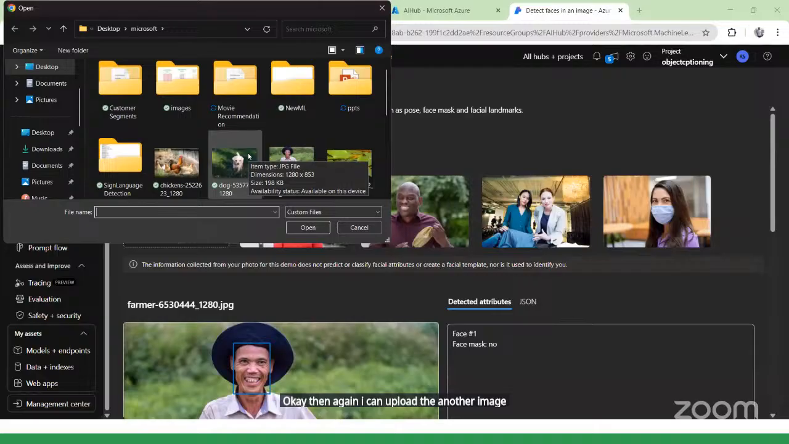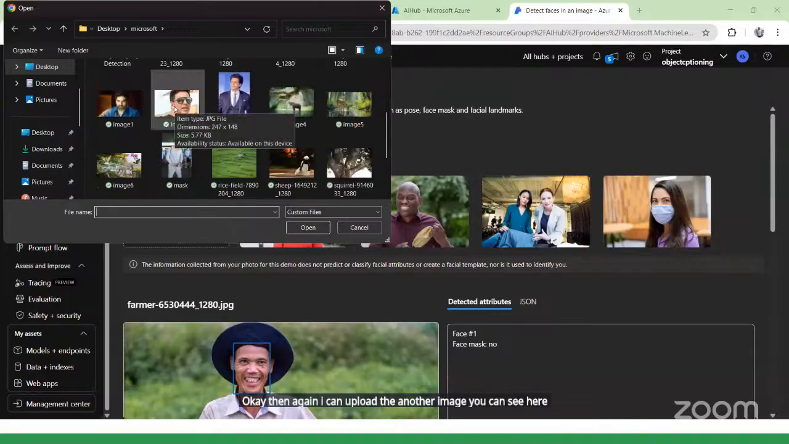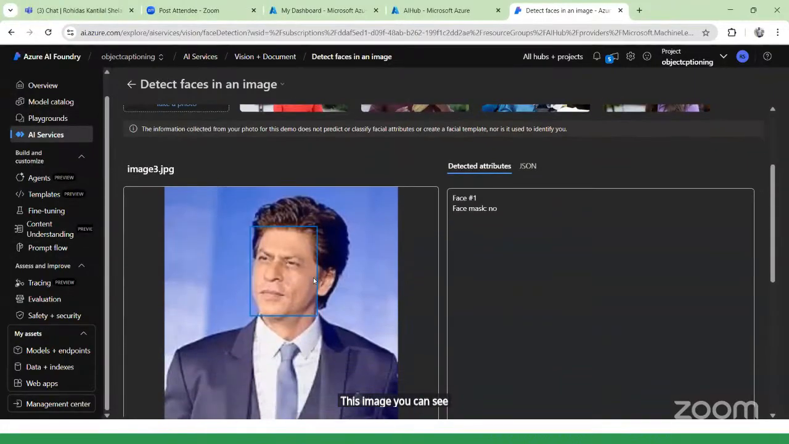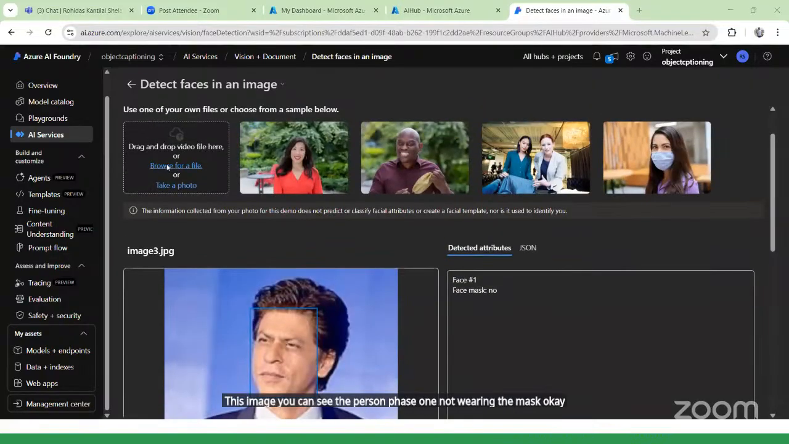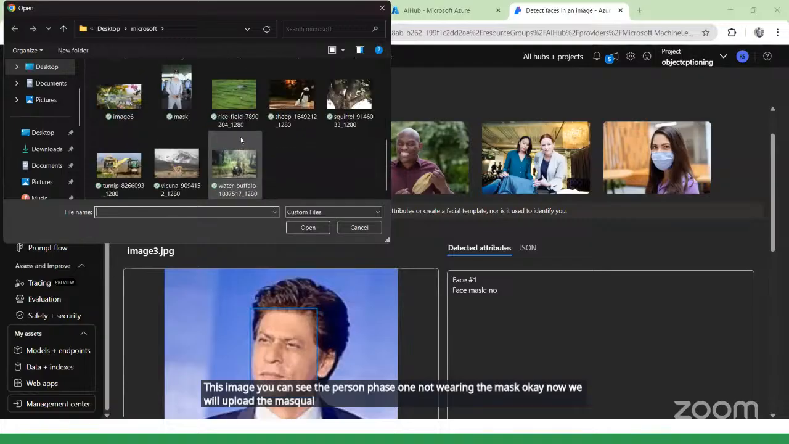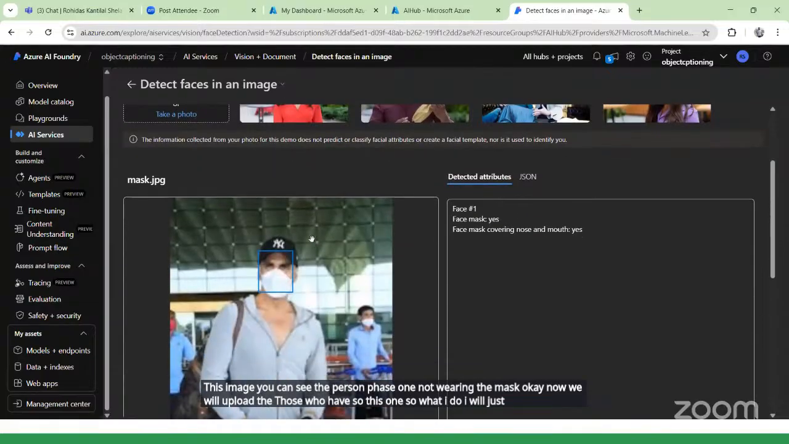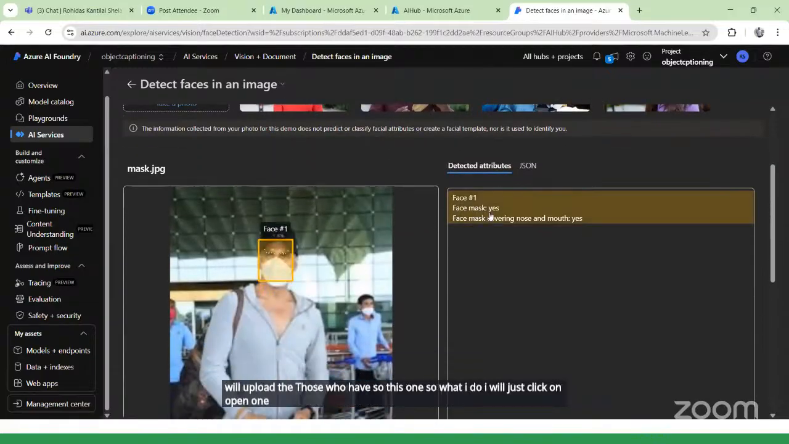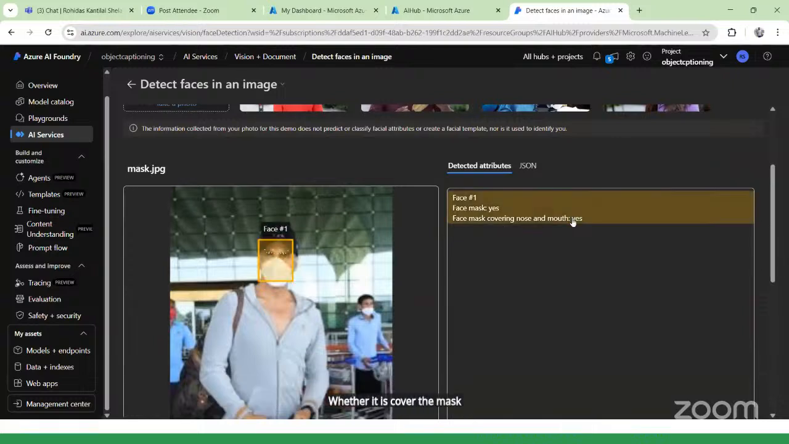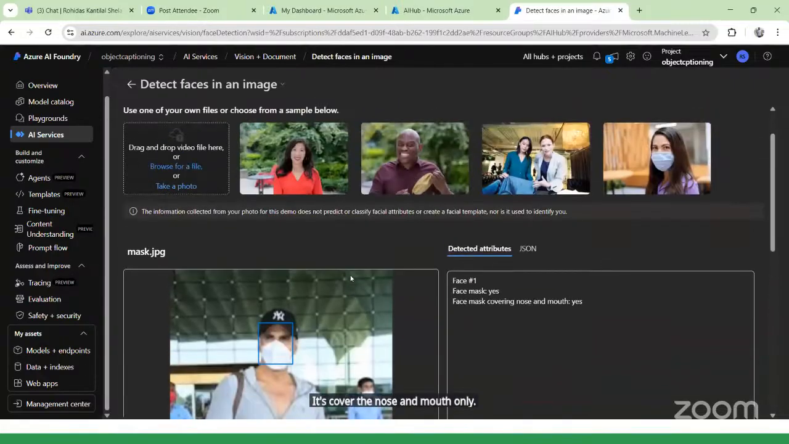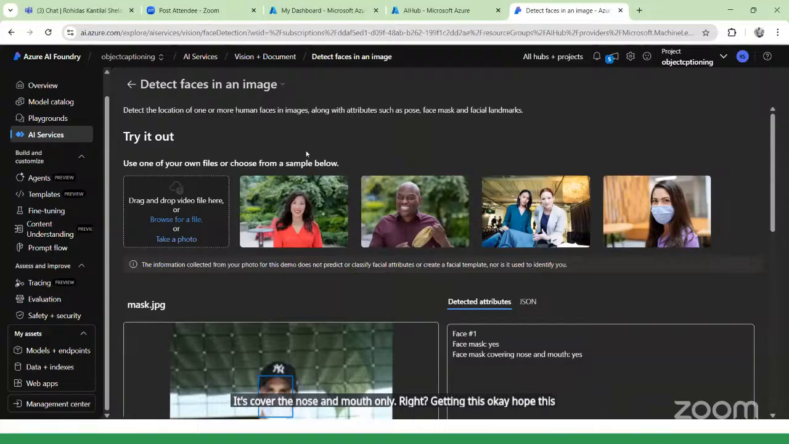You can see this image: the person, face one, is not wearing the mask. Now we will upload an image of someone who is wearing a mask. I will just click on open. Face one, face mask: yes. Is the mask covering the nose and mouth? Yes, it covers the nose and mouth, right? Getting this? Okay, hope this is clear for everyone.